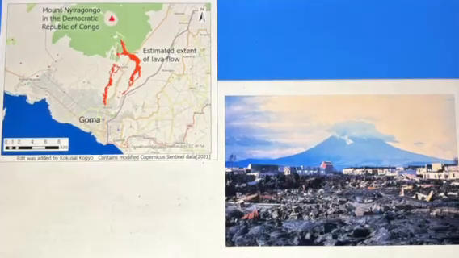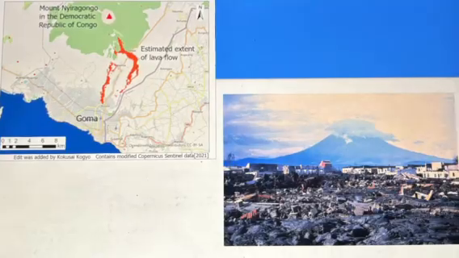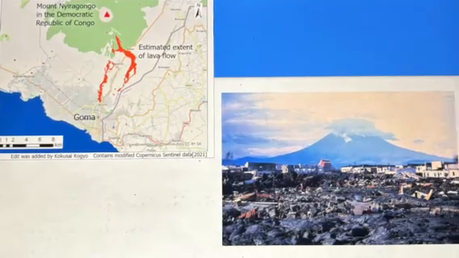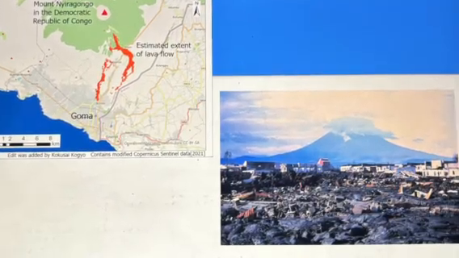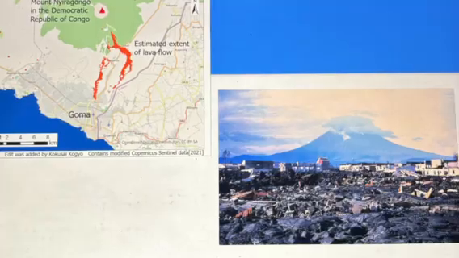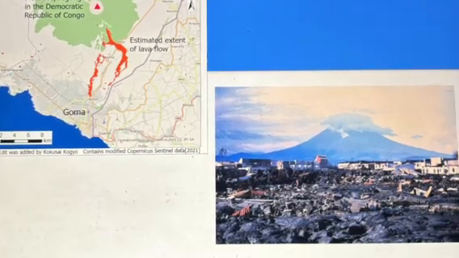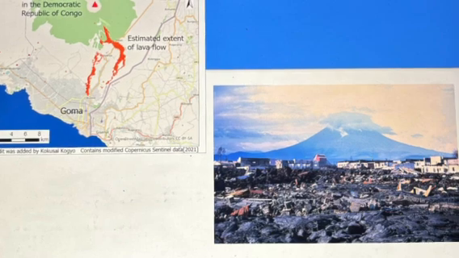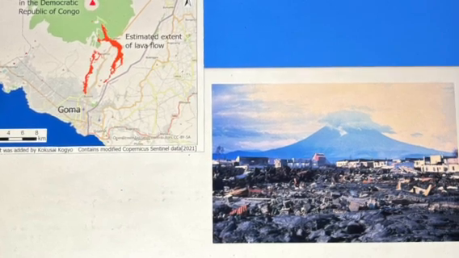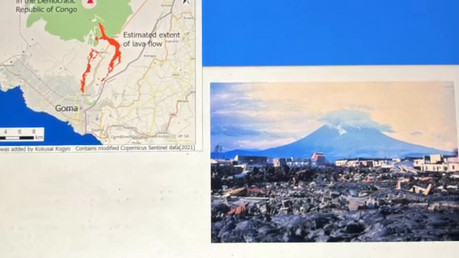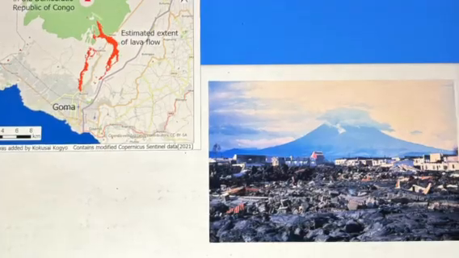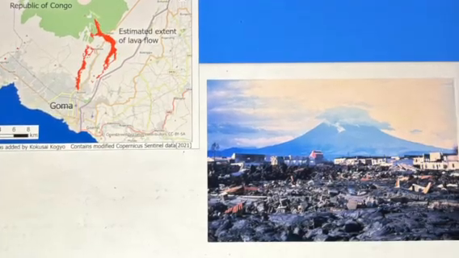So next we're going to look at some pictures. So this is the actual mountain or volcano relative to the city of Goma. As you can see, it's off in the distance there, and you can kind of see how the lava would flow right into the city. And then that goes into this next picture here. As you can actually see on this map, Mount Nyiragongo and the direction that the lava took to flow right into Goma.